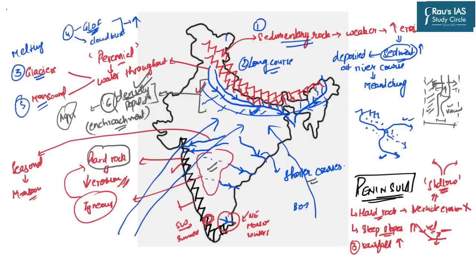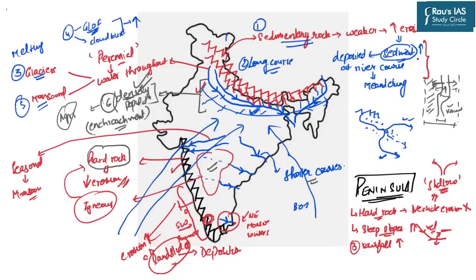The intensity of rainfall is very high, and because of this high intensity of rainfall, the erosion increases, and there are also the events of landslides. And because of these landslides, there is excessive deposition of the sediments on the river course, and the same phenomena takes place which was there in the rivers of the northern plains, right?